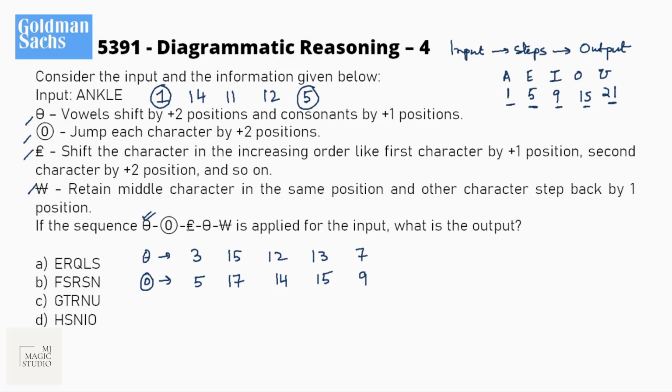Now we have this pound symbol, which says shift the characters in increasing order, like first character by 1 position, second character by 2 positions, and so on.